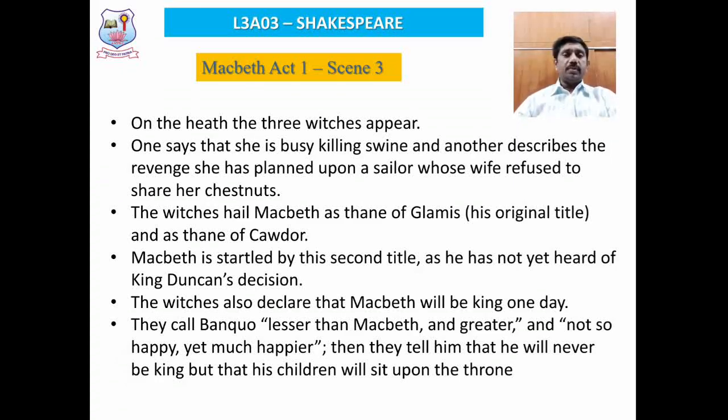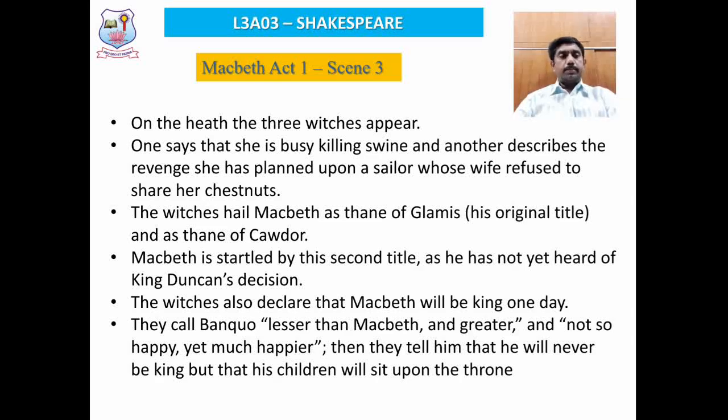So, from this scene, we can understand the character of the witches, how vulnerable, how cruel these witches are. And these witches, as planned earlier, before sunset, they meet Macbeth and Banquo while returning back to Forres. The witches started greeting Macbeth in a unified voice, "All hail Macbeth, the Thane of Glamis."